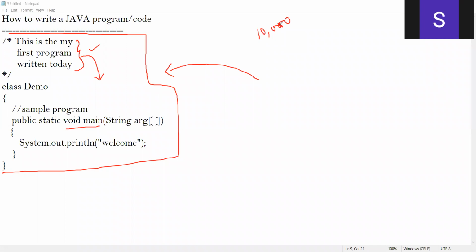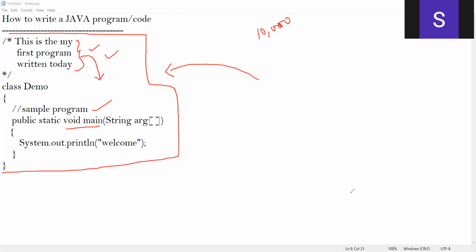It's very difficult to make out what you've written. Once you write comments, by reading them we can easily make out what the code is trying to say. That's why writing comments is very, very important inside your program.